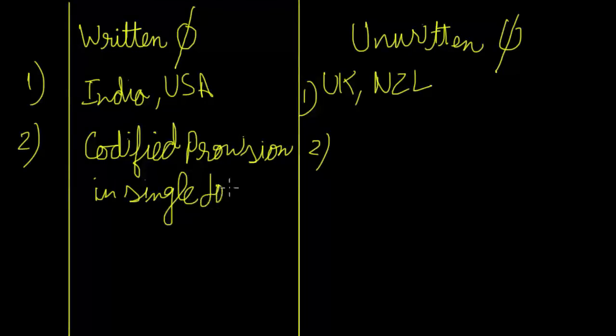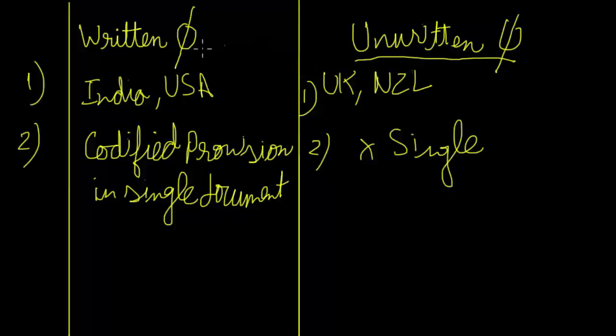This is the key word over here, single document. And over here it is not a single document, so that is the difference. Although when we say unwritten constitution it doesn't mean that nothing at all has ever been written, what it essentially means is that it's not a single document. So we move to the next difference.